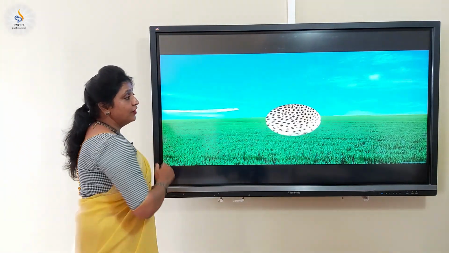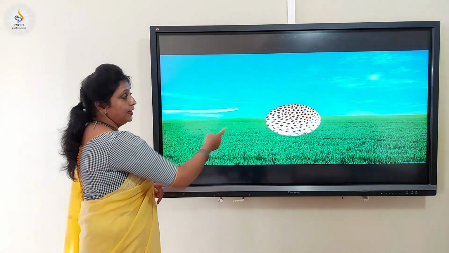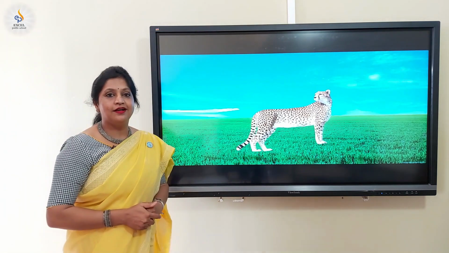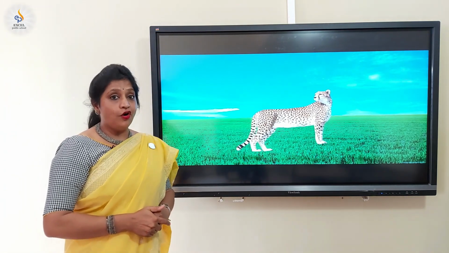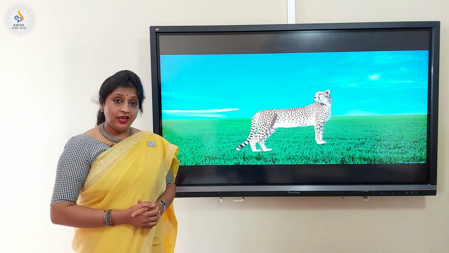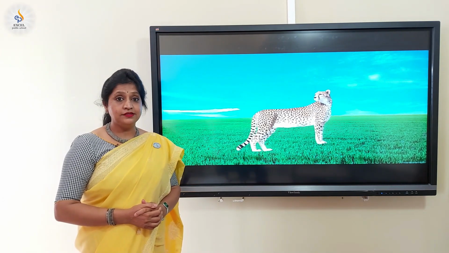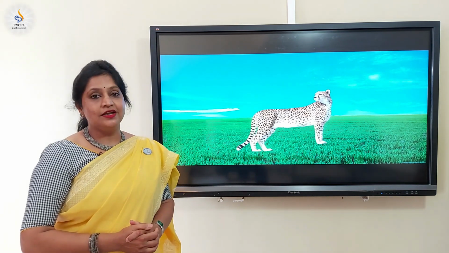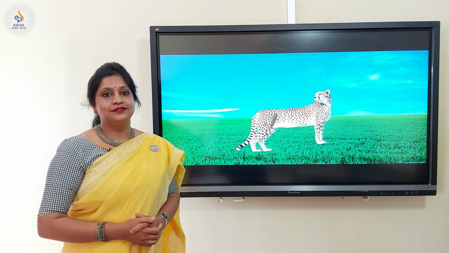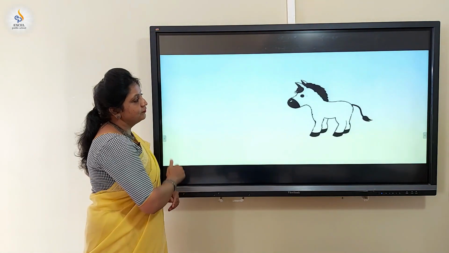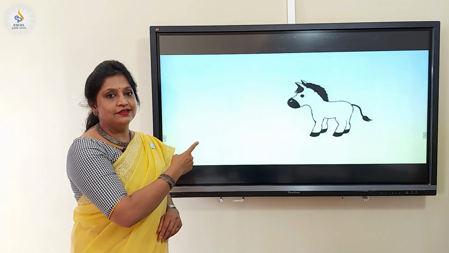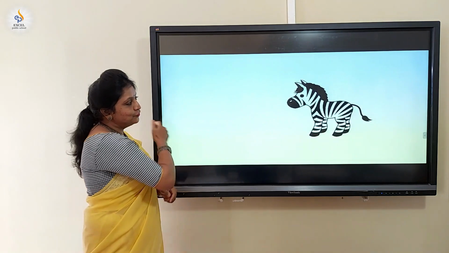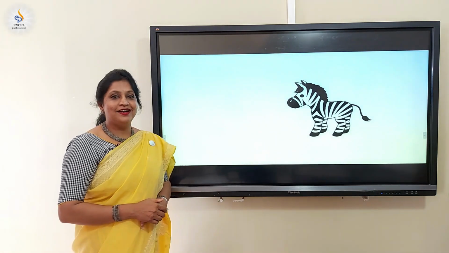Here comes one more fascinating animal. Observe the pattern. Yes, you are right. The fastest running animal, cheetah. Children, you guessed all the animals correctly. Can we imagine all these animals without patterns? They may not look so fascinating, right? Come, let's check how they would look without the patterns. Can you guess this animal? Horse? No, this is not horse. See who is here? Zebra.